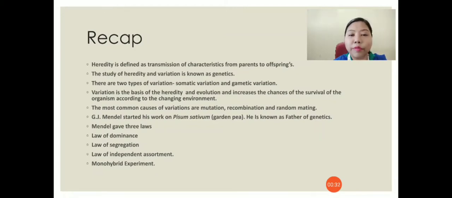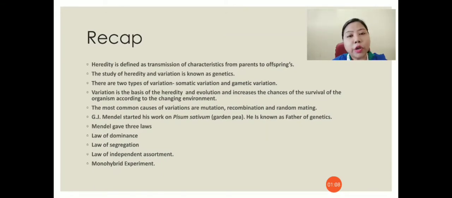There are two types of variations, that is somatic variation and gametic variations. Variation is the basis of heredity and evolution, and it increases the chances of survival of the organism according to the changing environment. When there is sexual reproduction, there will be a little bit of variation, and this variation is necessary because it provides a better chance for the survival of the organism. The most common causes of variation are mutation, recombination and random mating.